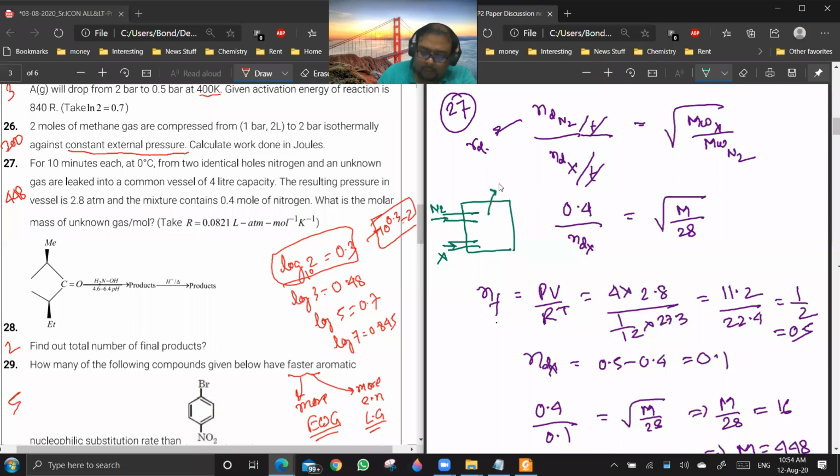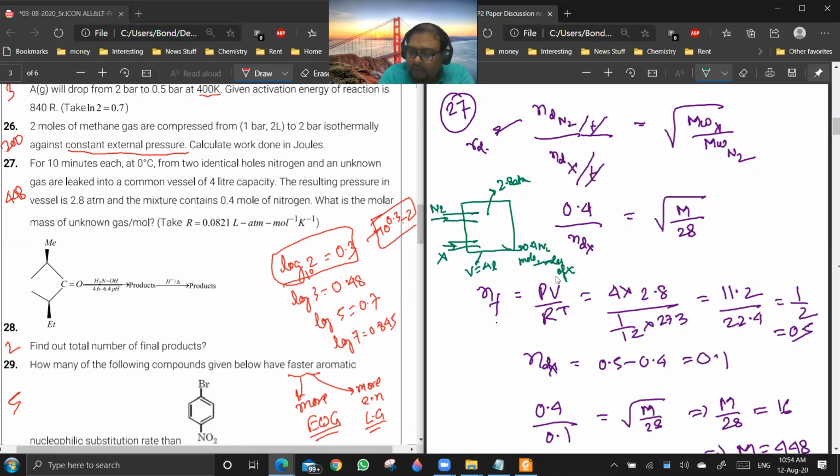Now the resulting pressure is 2.8 atm. It will be pressure of N2 plus pressure of X. And the volume is given to be 4 liters. So it is saying that the resulting pressure will be 2.8 atm and the mixture will contain 0.4 moles of nitrogen. So it will also contain some moles of X. Then only it will be giving some pressure. So they are asking the molar mass.